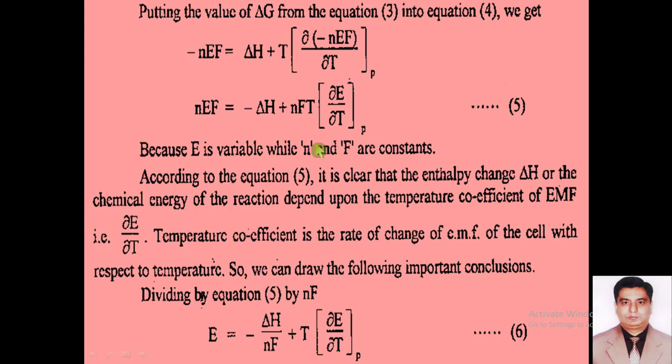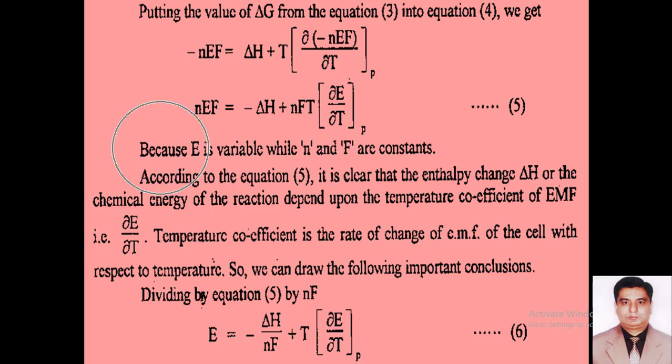Dear students, because electromotive force is a variable quantity, here N and F should be constants, because F is Faraday's constant.